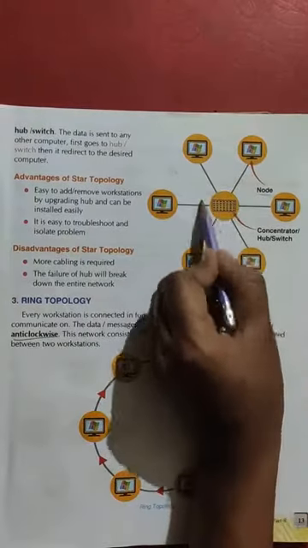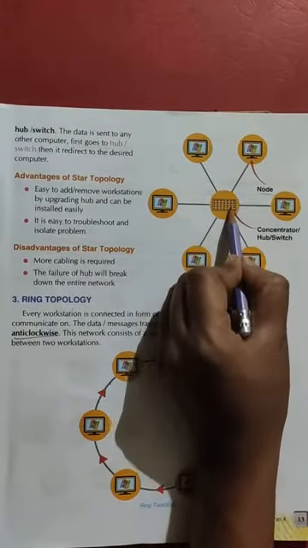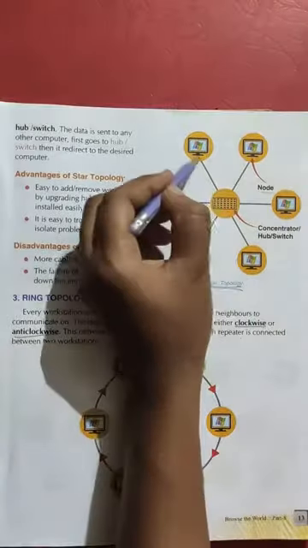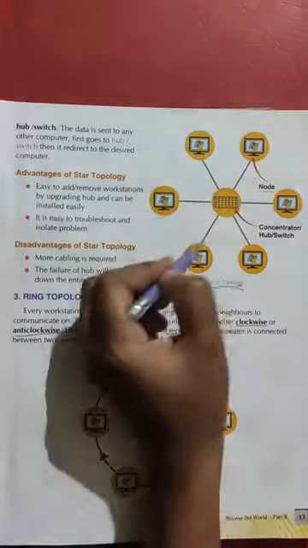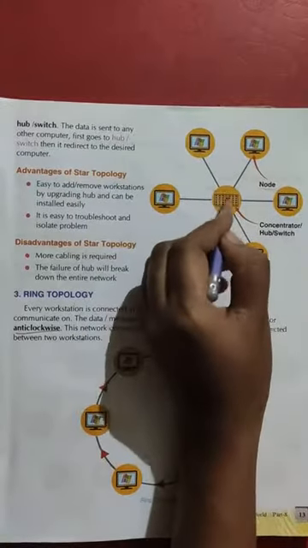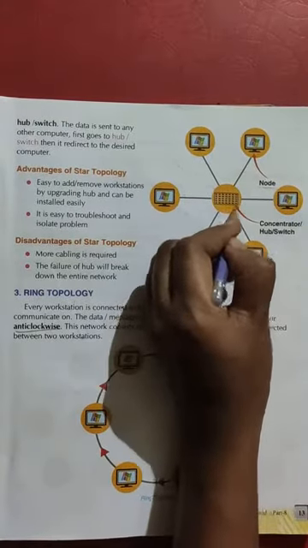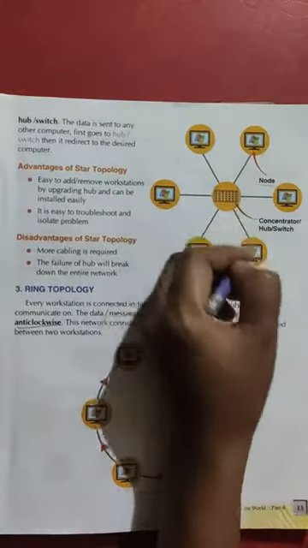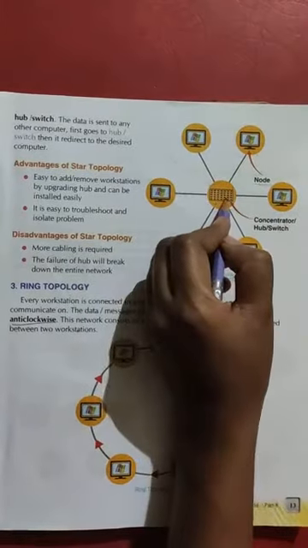See, everyone, this is your connector or hub or switch, whichever you want to call it. All computers are connected, and all the data first goes to the hub or switch or connector. After that, the destination computer will get your data. Got it? These are all your nodes and this is your connector or hub.